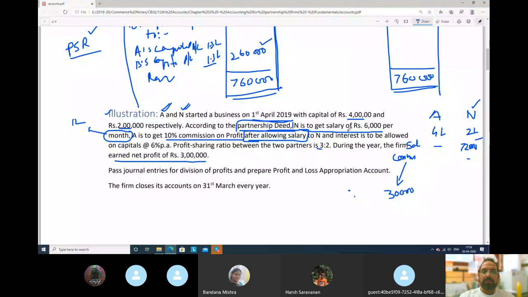A is to get 10% commission on profit after allowing salary to N. There is something wrong in the question, it seems. Interest is to be allowed on capital 6%. Profit sharing ratio between them is 3:2. During the year, the firm earned a profit of 3 lakh rupees.